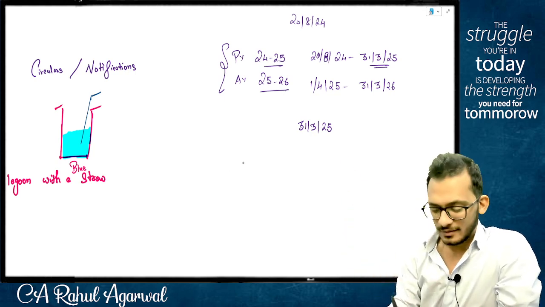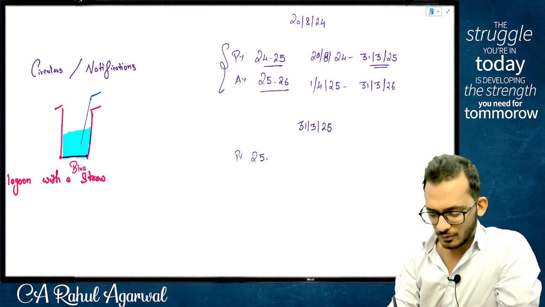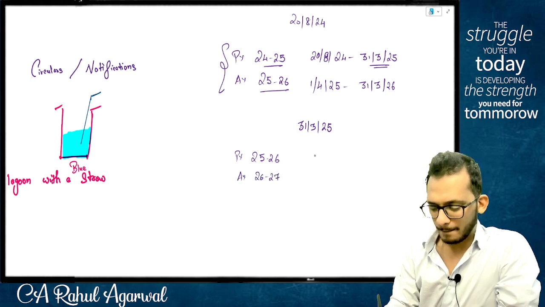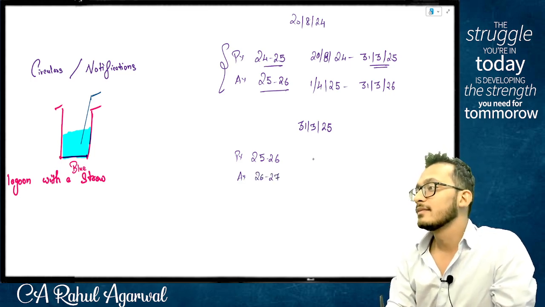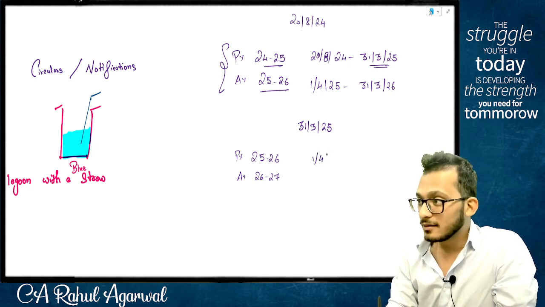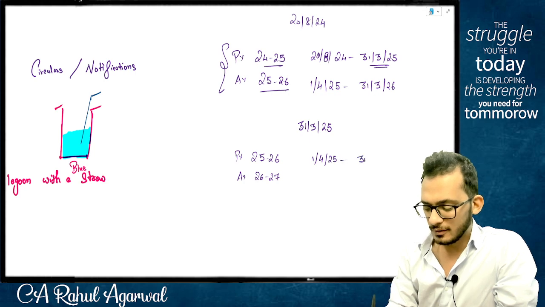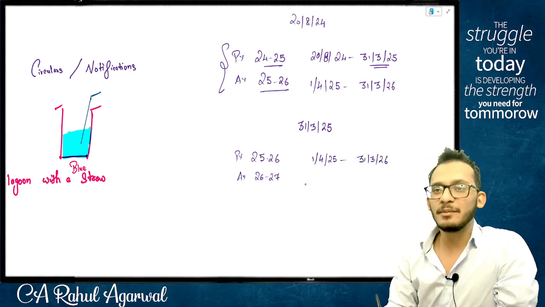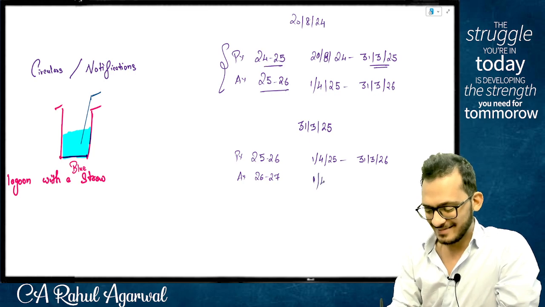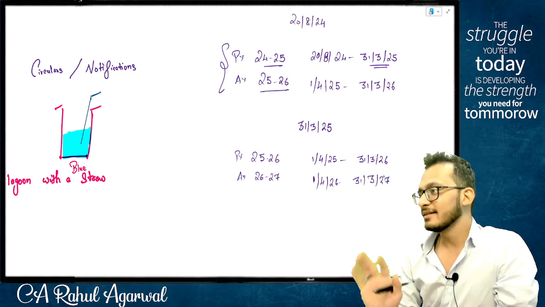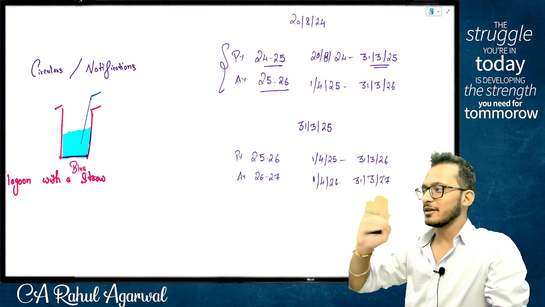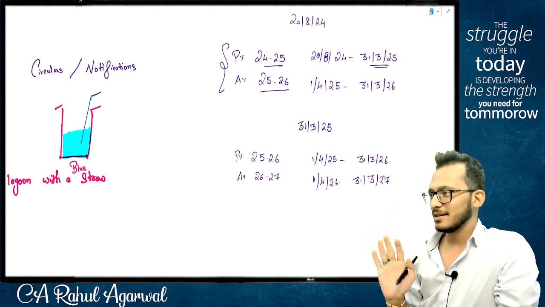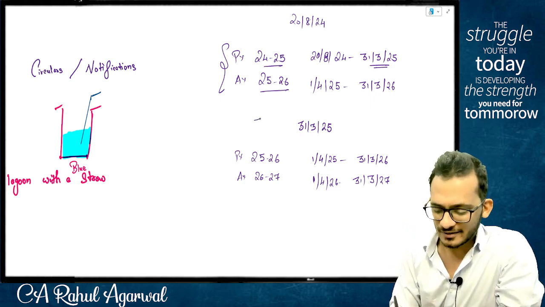Previous year is 25. Okay, assessment year is? Give me dates. 1st April 25 to 31st March 26. Correct? Which means whatever you did on 31st March is ignored. Okay, what if you incorporate on 30th March 25?